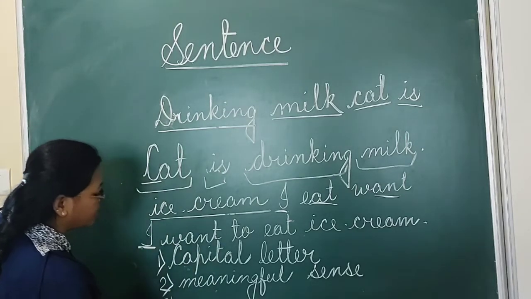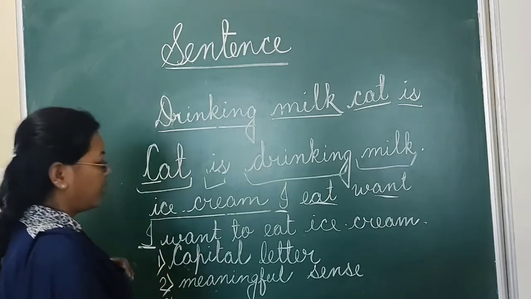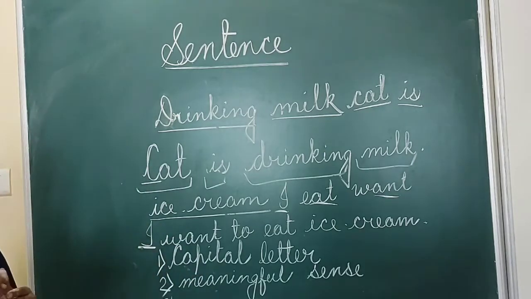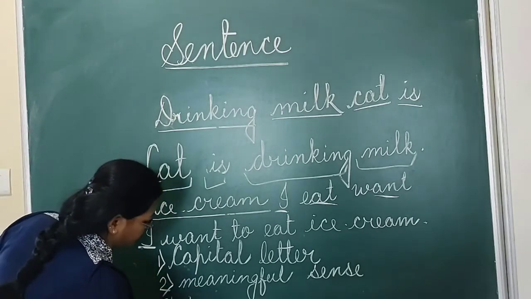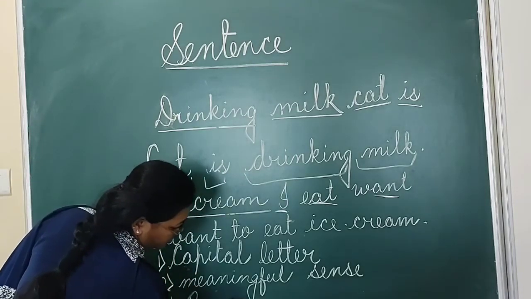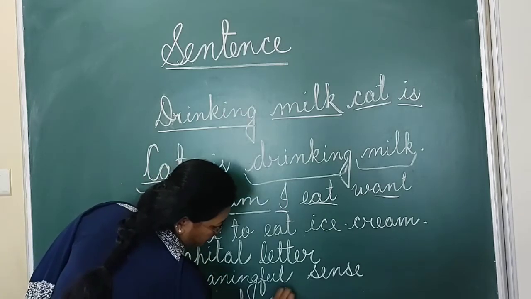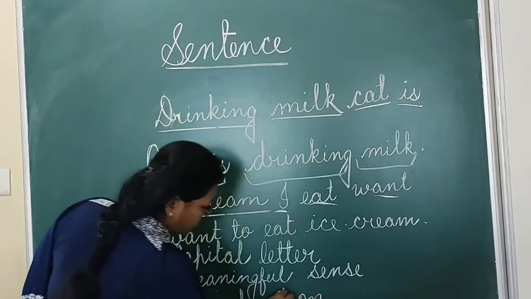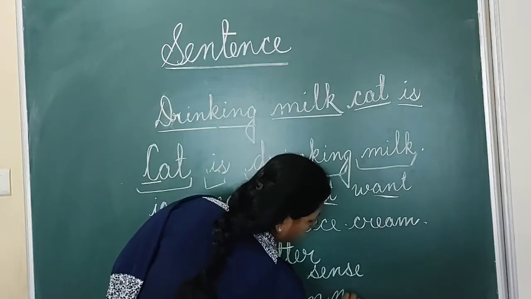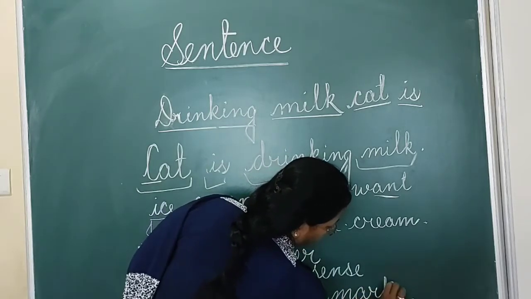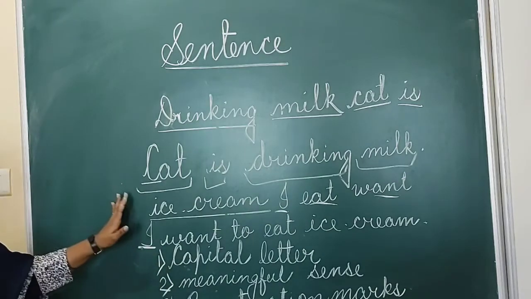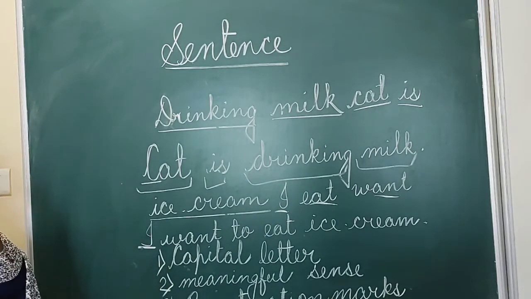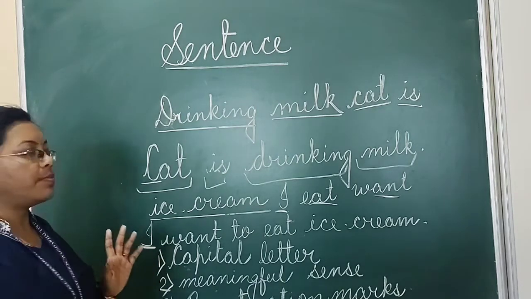The third and the most important thing is, we should always end the sentence with proper punctuation marks. Whenever we are writing any sentence, we should end with proper punctuation marks. What are the punctuation marks?